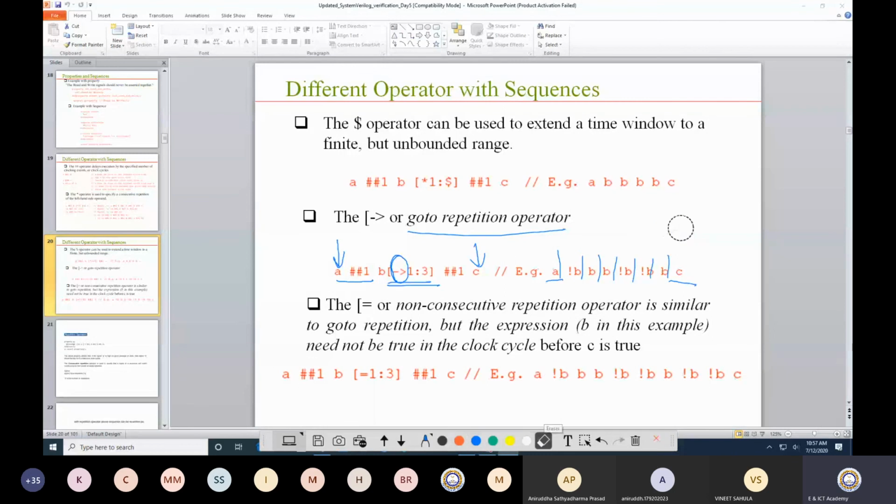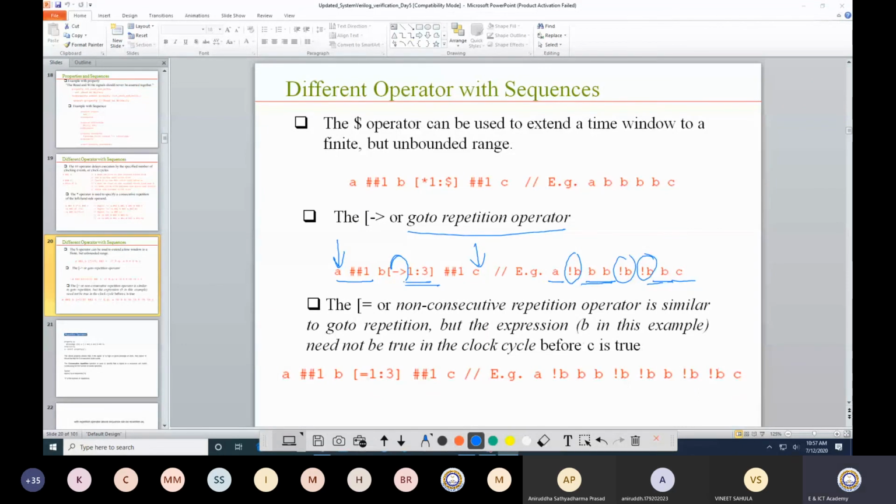Try to observe that this is the meaning of a space over here. Now what it says with this go-to operator is that B is high, but whenever B is high, it can be from 1 time to 3 times. If you observe, A is high, C is high. In between, 2 times B is high, or 1 time B is high. And in between there is a sequence where B is not high.